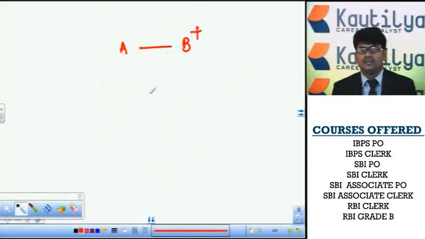Here the person B is clearly male, and for A we don't know the gender, whether the person is male or female. The representation of the relationship between A and B is in a horizontal line. That means both are siblings. A is a sibling of B, and B is clearly a brother of A.